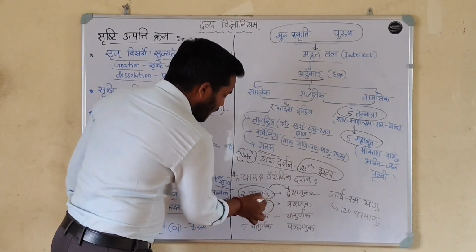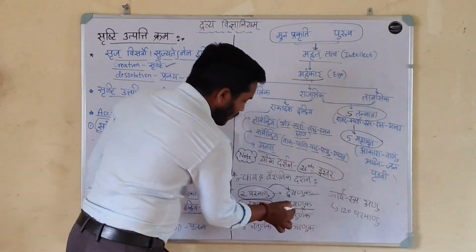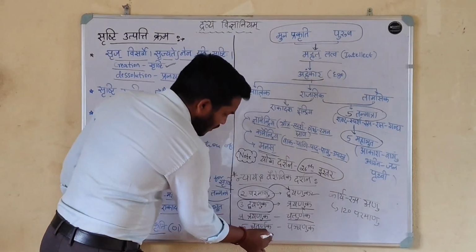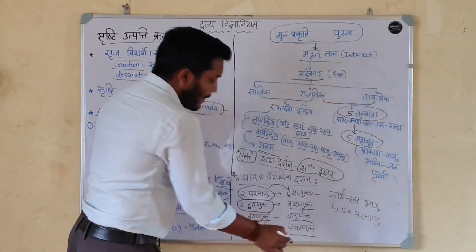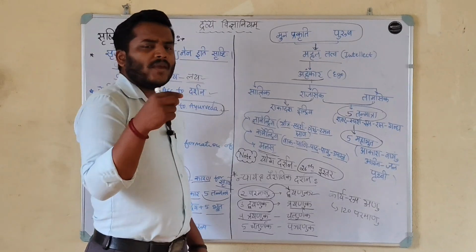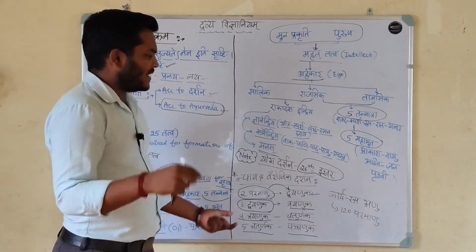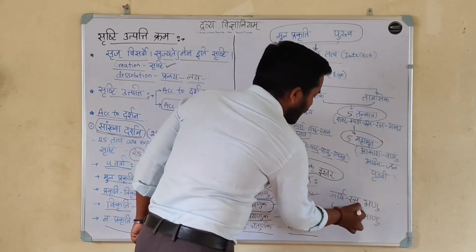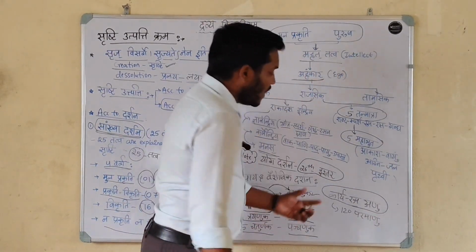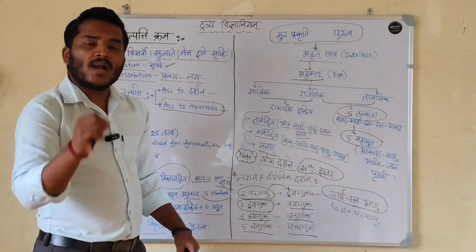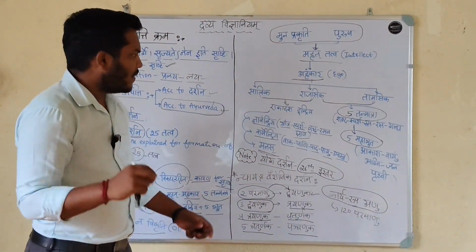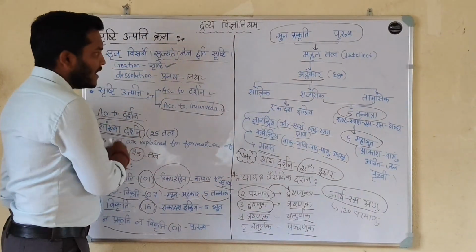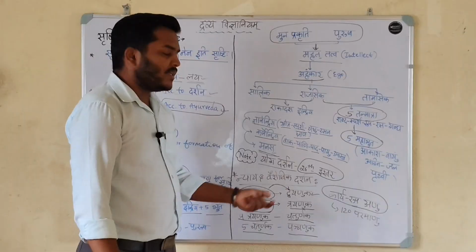Three Dvayanuka combine to form one Trayanuka. Four Trayanuka form Chaturanuka. Five Chaturanuka combine to form the Pancha Anuka, meaning 5 minute small particles. From Pancha Anuka onwards, they call it Karya Rupa Anu. Karya Rupa Anu is made up of 120 paramanus. This is the Srushti Utpatti Krama according to the Darshanas: Sankhya, Yoga, Nyaya and Vaisheshika.